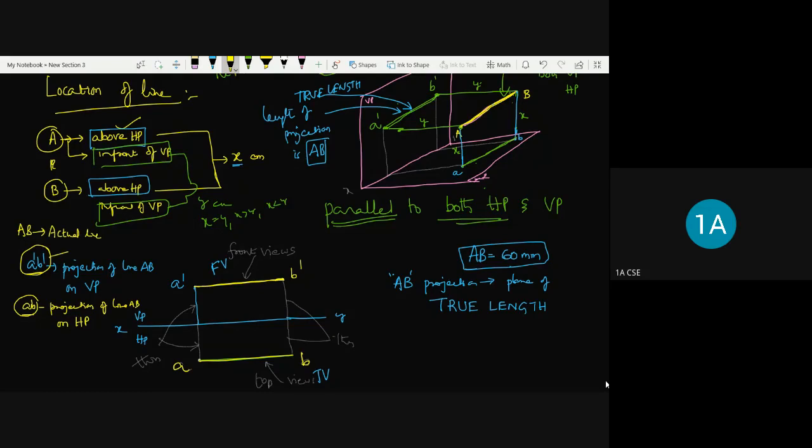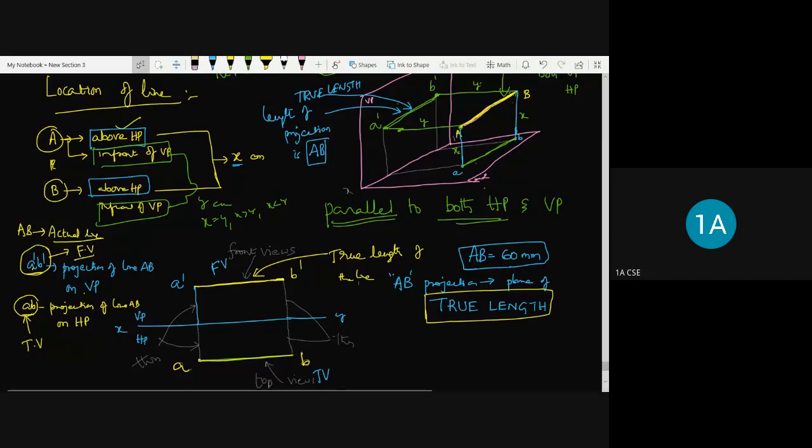So A dash B dash, which is projected on the vertical plane, is called the front view. And what is projected on the horizontal plane is called the top view. So when the front view length is equal to the actual line length, then that length is called true length. So this is the true length of the line. Is it clear now? Similarly, even AB is also the true length of the line.